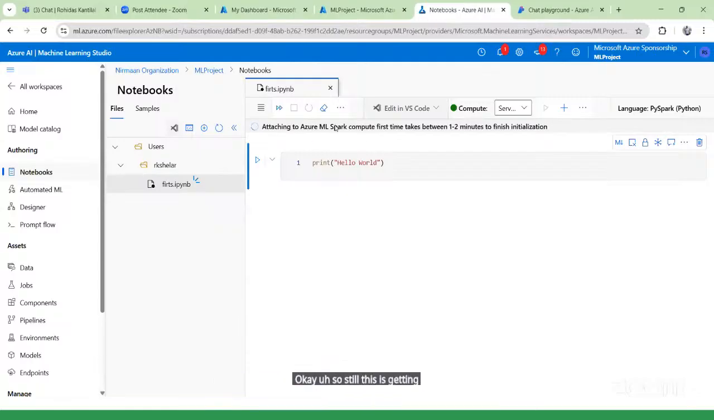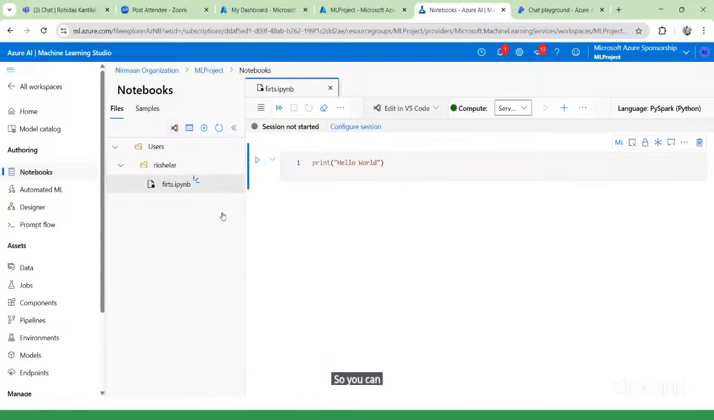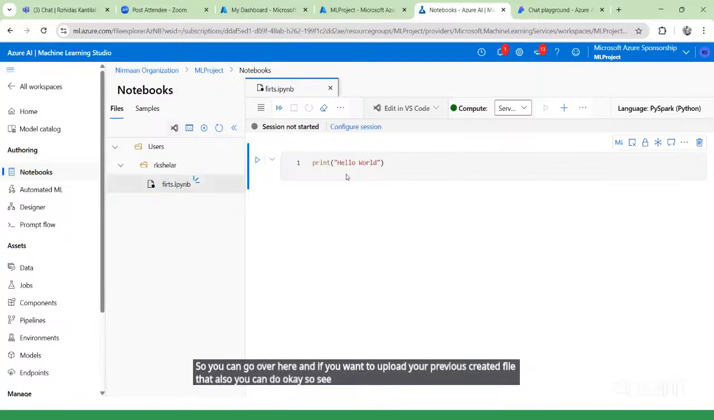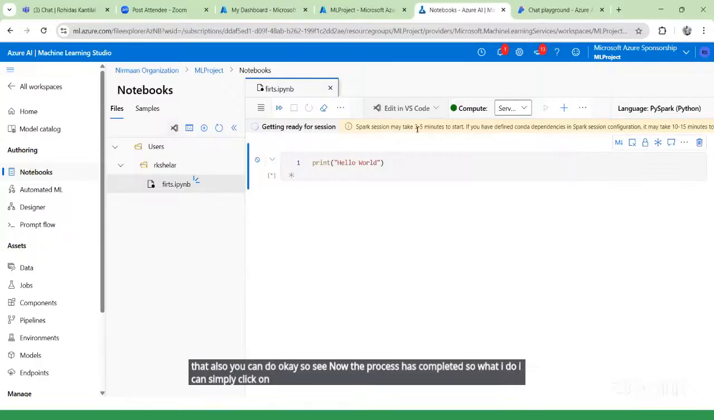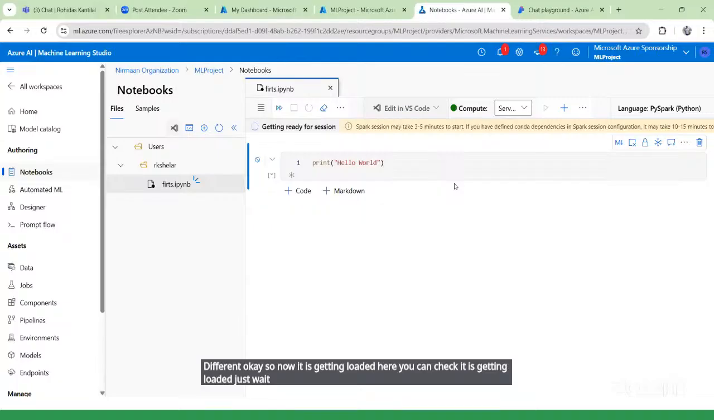If suppose you have already created some files, you can upload those files over here. If you want to write the code from scratch, you can do that over here. And if you want to upload your previously created file, that also you can do. See, now the process has completed. So I can simply click on this. Again, the session may take 3 to 5 minutes to start if you have defined content. Now it is getting loaded. Here you can check. Just wait for this.